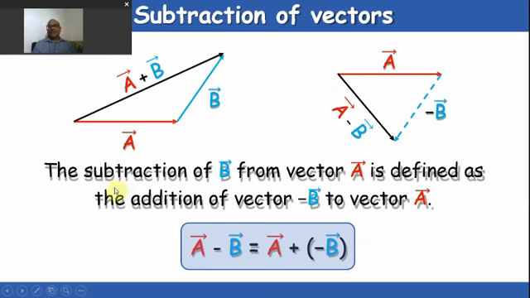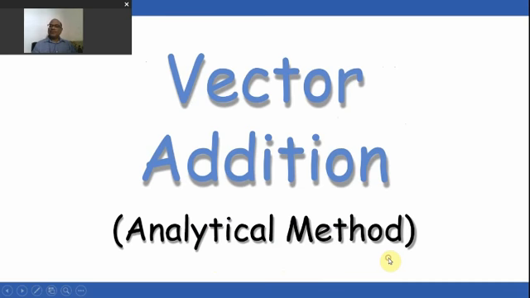Subtraction of vectors. For subtraction of a vector, we make an arrangement where we have the second vector in the opposite direction aligned with the first vector. The subtraction is represented by A minus B, which is A plus minus B vector. You can understand we have made this second vector B in the opposite direction, then we can add these two vectors, so we will have this addition with minus B. That will represent the subtraction of two vectors.